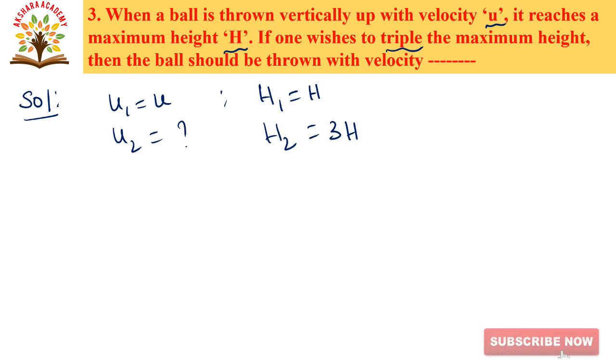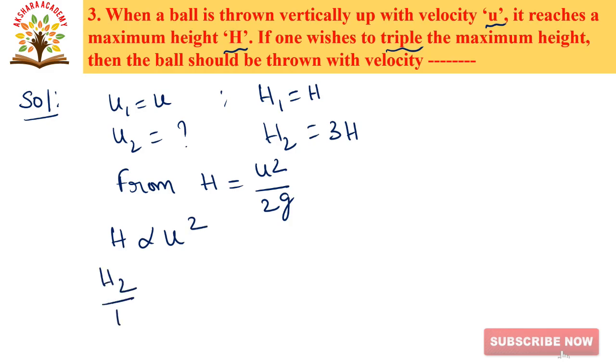So from maximum height, h is equals to u square by 2g. So from this we are writing h is proportional to u square. So h2 by h1 is equals to u2 by u1 whole square.